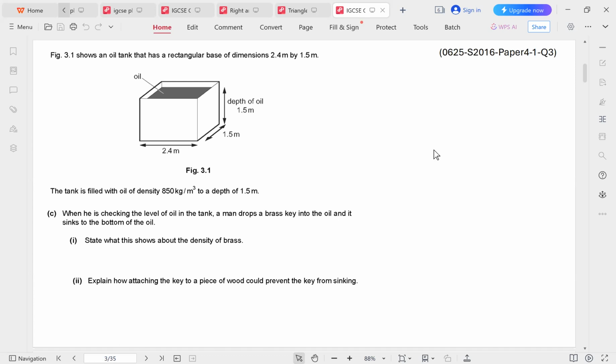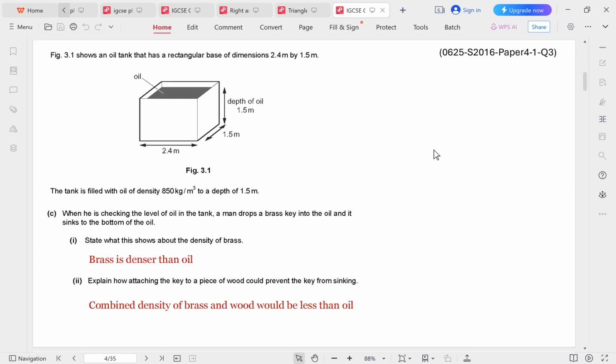Figure 3.1 shows an oil tank that has a rectangular base of dimensions 2.4 by 1.5. The tank is filled with oil of density 850 to a depth of 1.5. In question C, we are told when he is checking the level of oil in the tank, a man drops a brass key into the oil and it sinks to the bottom of the oil. States what this shows about the density of brass.